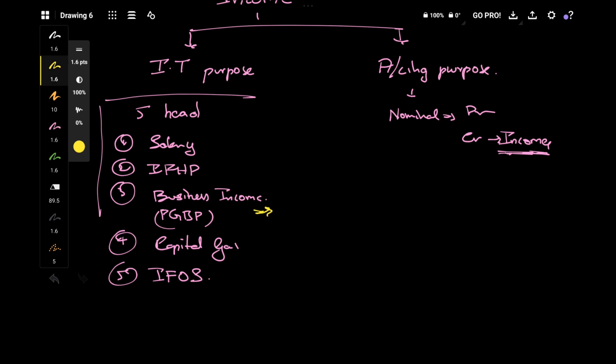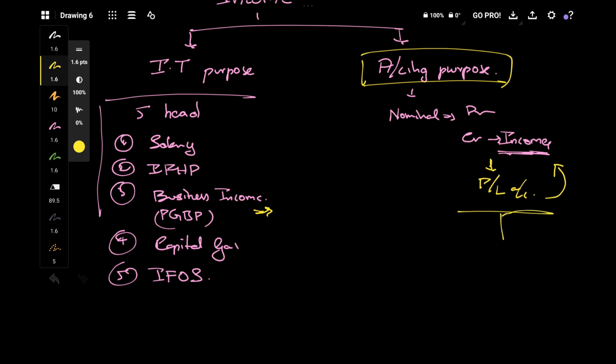So now see guys, right now let's assume a person is there and he is doing some business. For accounting purposes he'll make a P&L account. For this he'll use accounting principles. All the expenses on the debit side, all the incomes on the credit side, and he'll get his net income here.